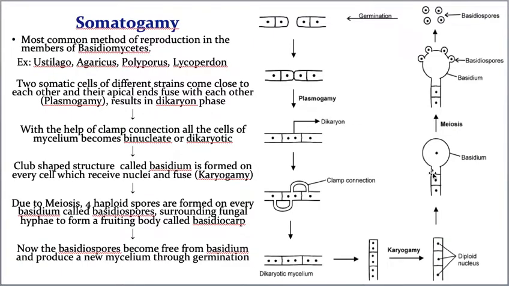Now after the formation of basidium, every diploid nucleus undergoes one meiosis. I already told you ना, one meiosis की वजह से कितना nuclei आएगा, कितना 4 आएगा. So this 4 converts into basidiospores, and after the formation of the basidium, the rest of the fungi produces a shield like structure that is called as basidiocarp.